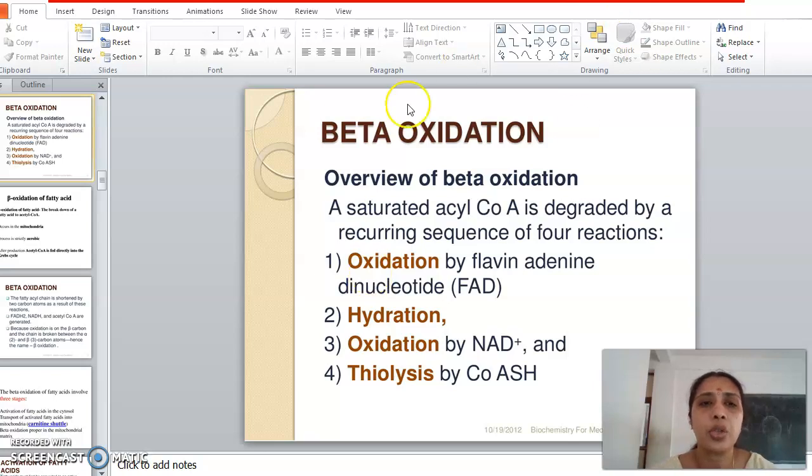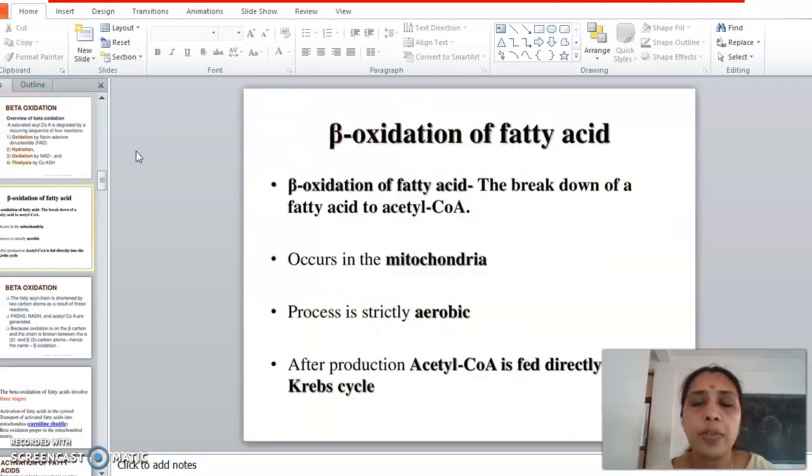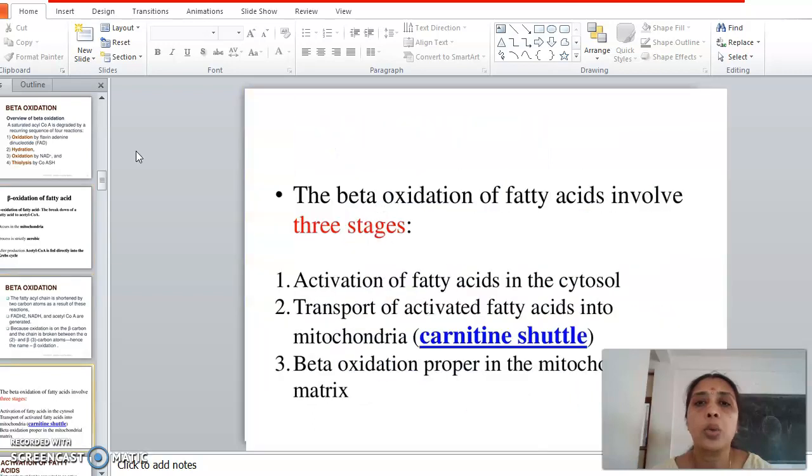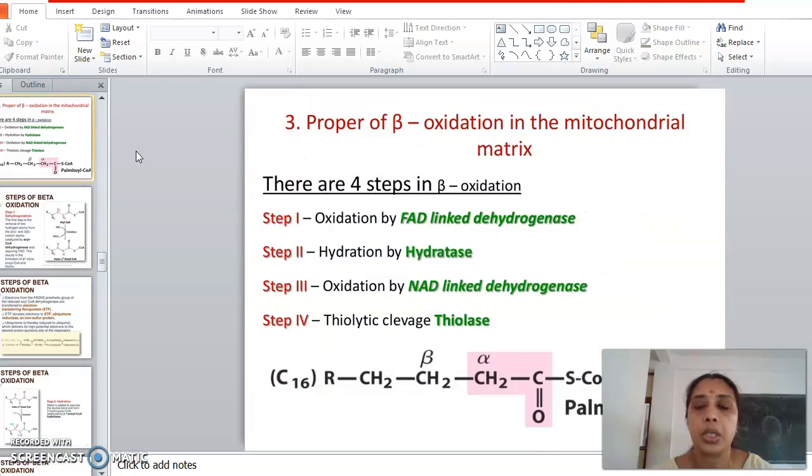Okay, so shall we go to today's topics? I think you have understood the pathway. You don't have any doubts regarding the beta oxidation. See, I have summarized it again. This is step 1, oxidation carried out by FAD-linked dehydrogenase enzyme. You have to remember the 2 different types of coenzymes which are catalyzing the oxidation reactions in the first and the third step. The first step is catalyzed by FAD-dependent dehydrogenase, while the third is NAD-dependent dehydrogenase. You have to keep that in mind, right?